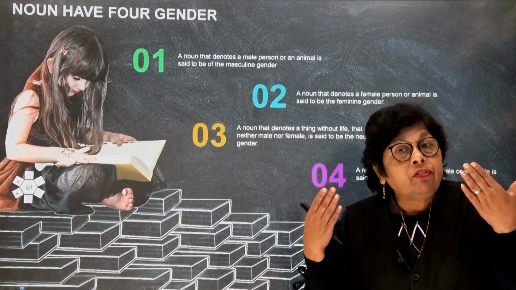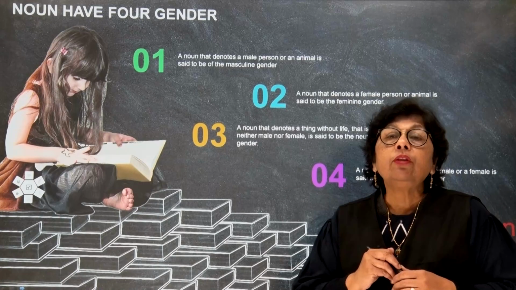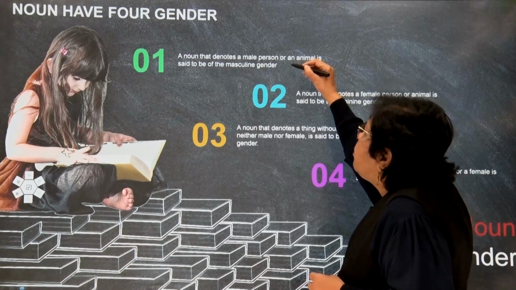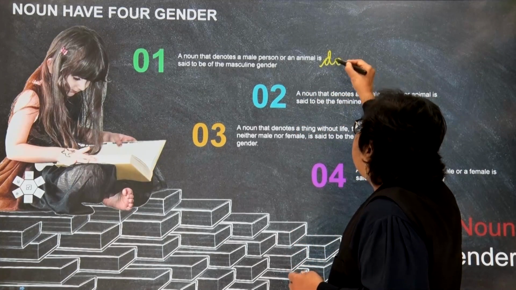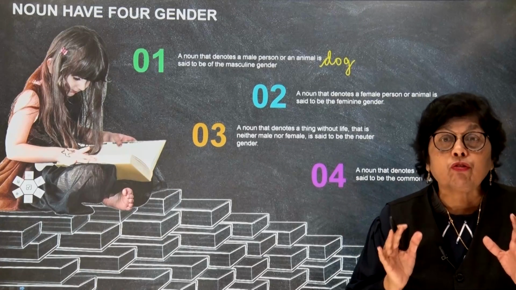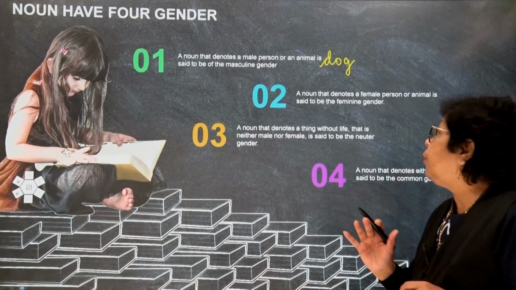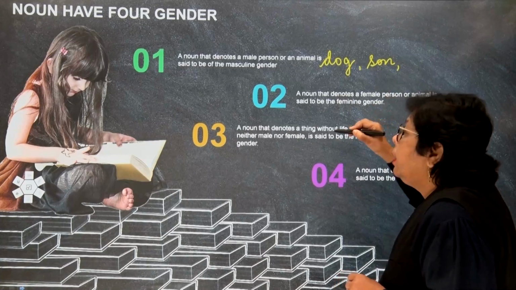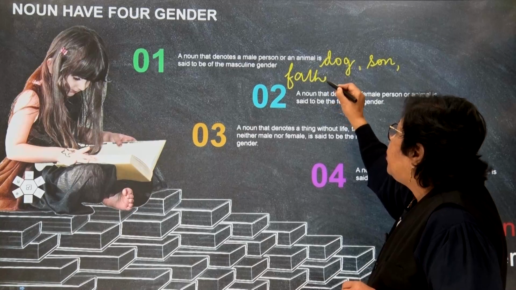So when we identify an animal or a person as a male, it is called a masculine gender. Let's take a few examples. Taking an example of an animal, let us say the animal is dog. A dog really refers to a male dog, children. If I take son, that is a masculine gender. If I take father, that is a masculine gender.